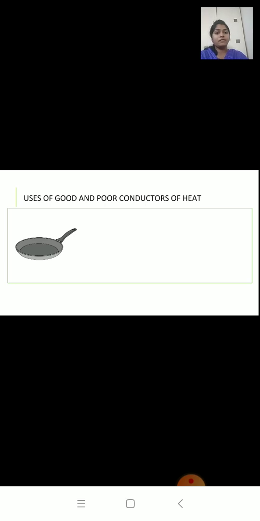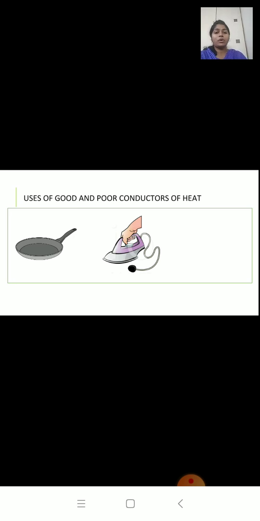Because it is made up of metal, metal will allow the heat to pass through it. But the handle is made up of plastic. Plastic will not allow heat to pass through it. Okay, so we can lift this hot utensil or hot frying pan with the help of the plastic handle.